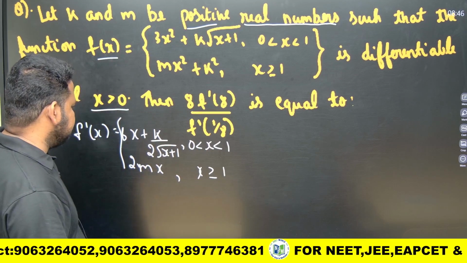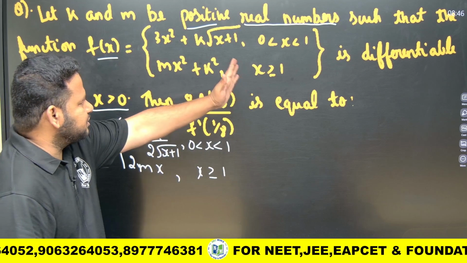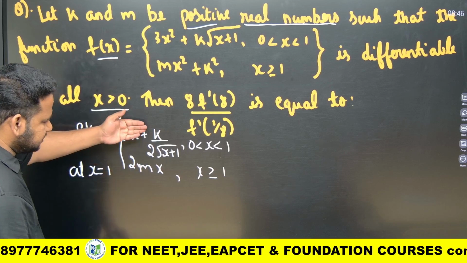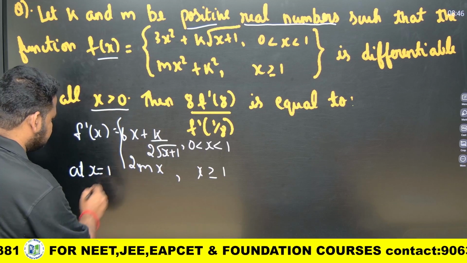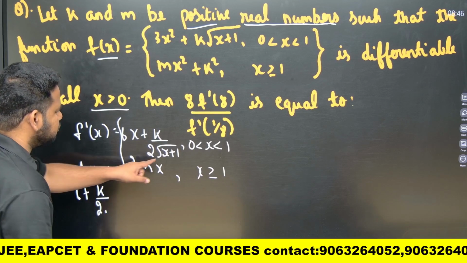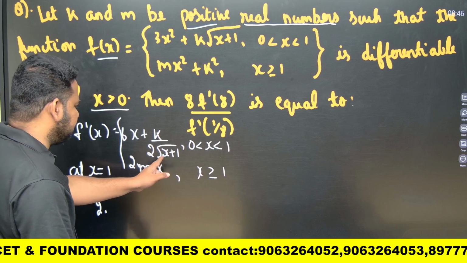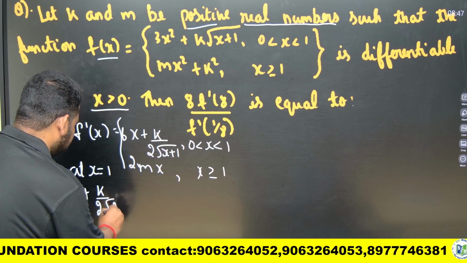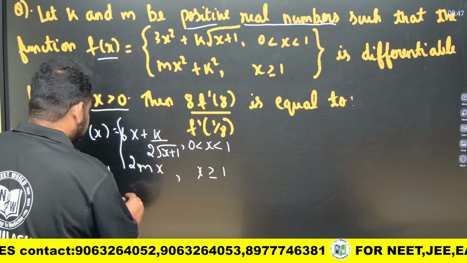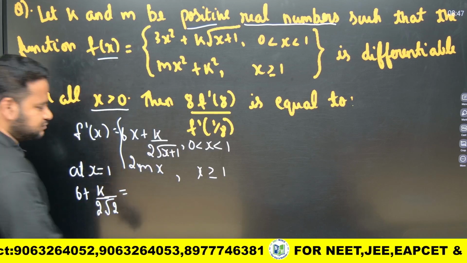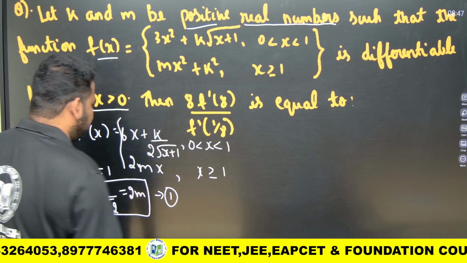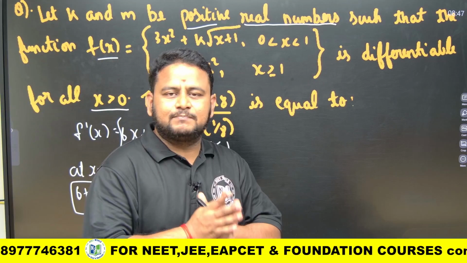Now I got the derivative, but the common point is 1. At x equal to 1, this function will be equal to this function. So if I equate them at x equal to 1, I will get 6 plus k by 2 root 1, which is 6 plus k by 2, equal to 2mx, and with x as 1 this becomes 2m. So this is one equation. Now also we know that differentiability implies continuity.